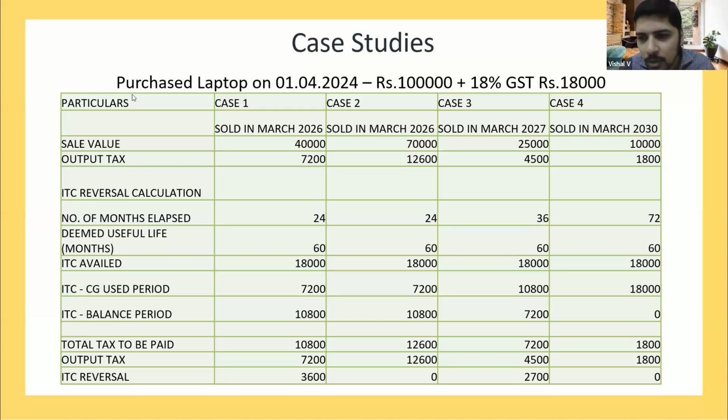Arupji, Gaurav here from Ahmedabad. I have one point on this, sir. Whenever ITC is referred to, it says tax paid by the taxpayer on the goods supplied to you. It is not talking about tax payable. So if in GSTR1 you manually correct it from 7,200 to 10,800, it will still accept, and the receiver can still avail ITC of 10,800 because it is tax paid by the supplier. Arupji, there are two points on this. One second. ITC doesn't say tax payable by the supplier, it says tax paid by the supplier. Tax charged by the supplier. Yes, charged. So if 10,800 is charged, the receiver might as well avail it.